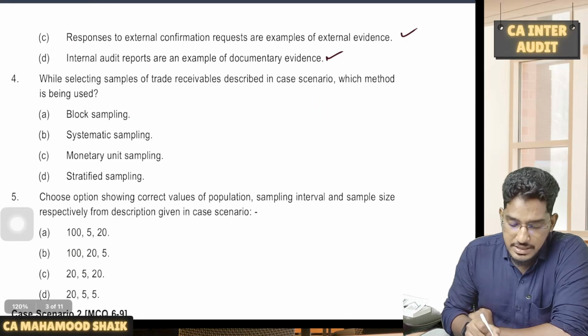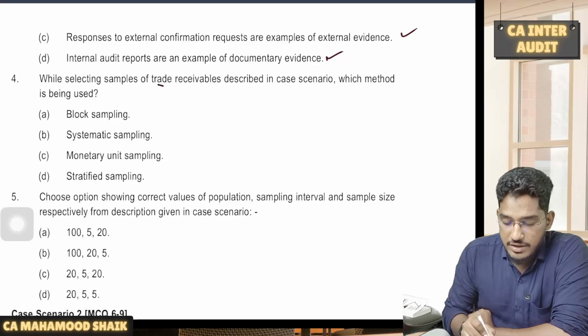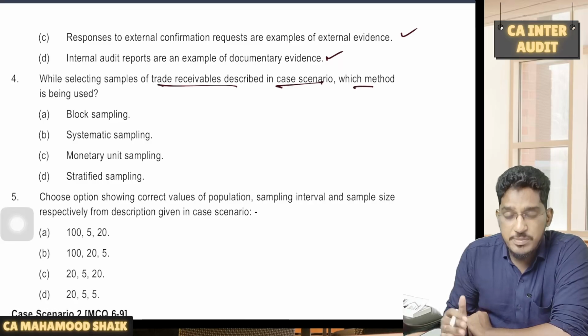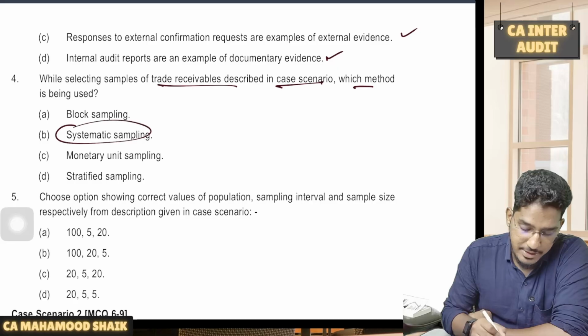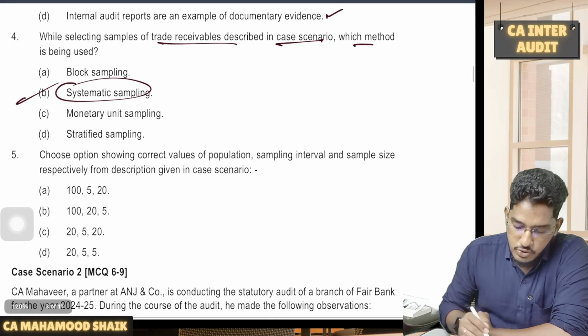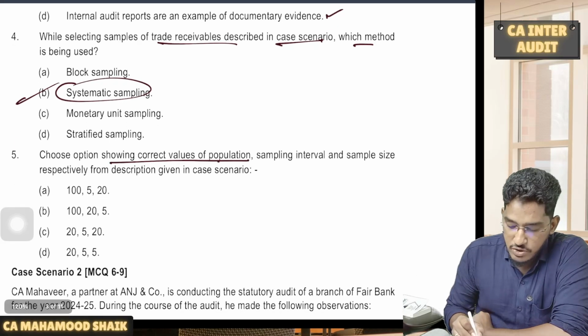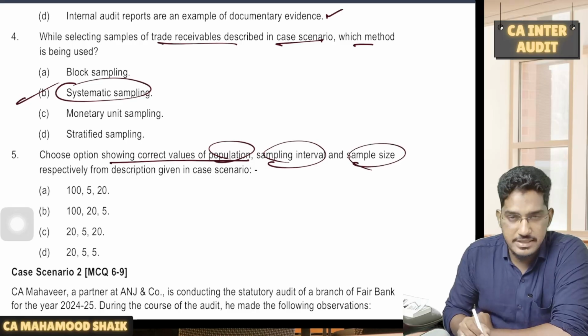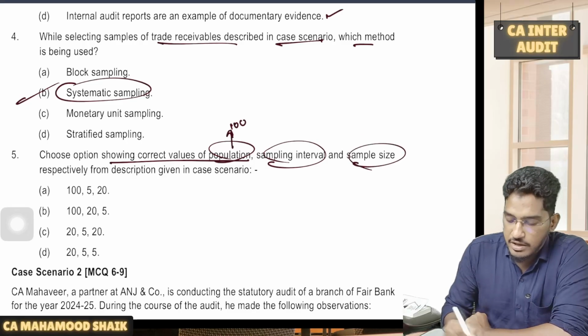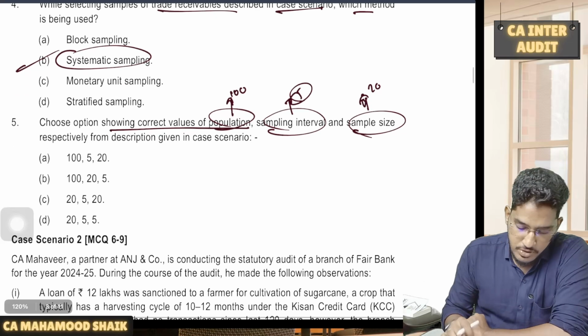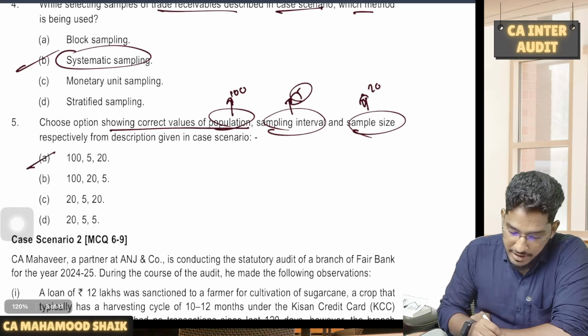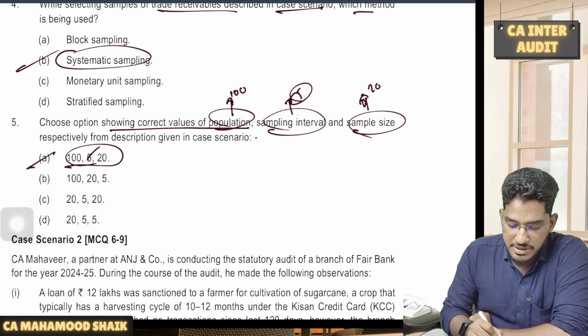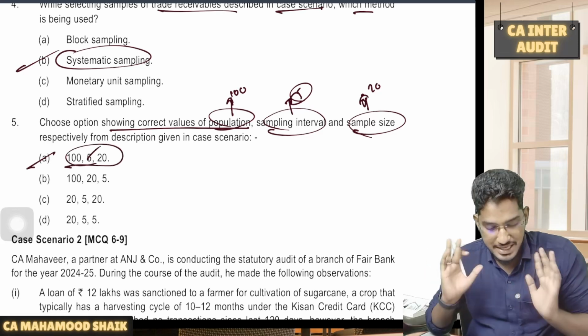While selecting samples of trade receivables described in the case scenario, which method is being used? As I have told, systematic sampling or interval sampling. Choose the option showing correct values of population, sampling interval, and sample size respectively. Population is 100, required sample size is 20, sampling interval is 5. So the correct order is 100, 5 and 20.